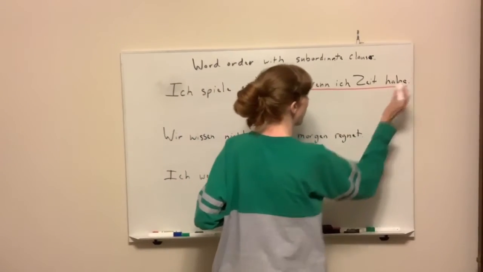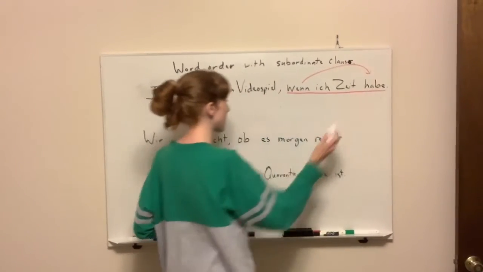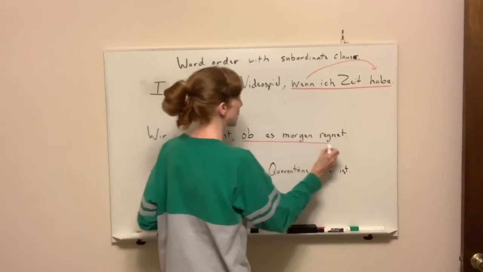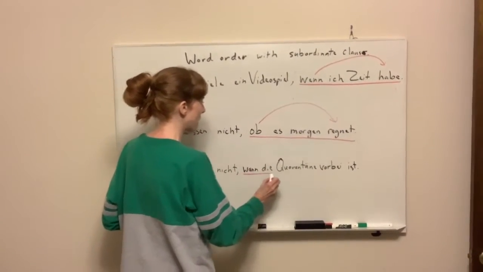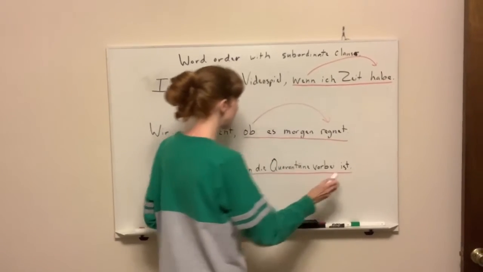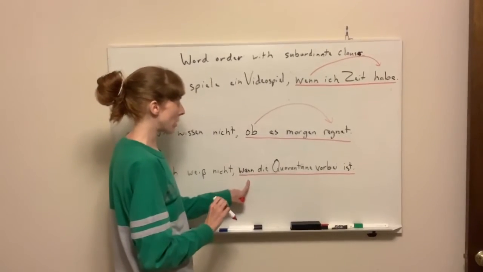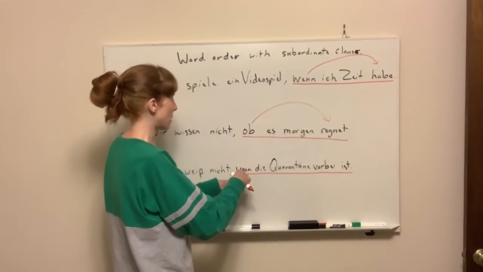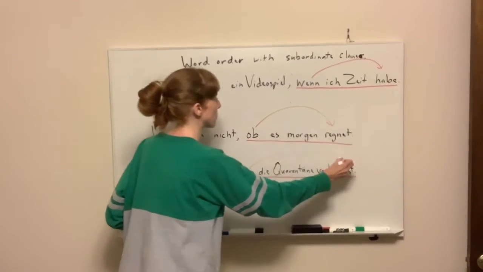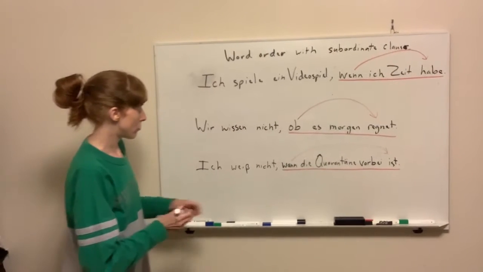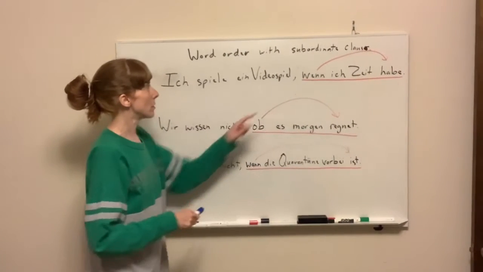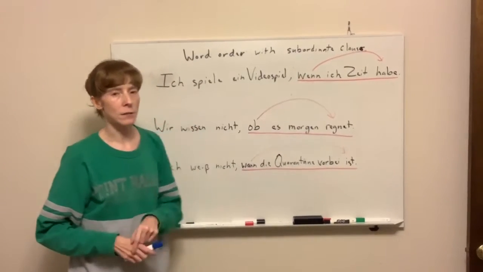Wenn ich Zeit habe, wenn kicks the verb to the end. Ob es morgen regnet, ob kicks the verb to the end. Wann die Quarantäne vorbei ist, we've used a question word as a subordinating conjunction, which kicks the verb to the end. The thing is, however, you don't have to put your subordinate clause last.